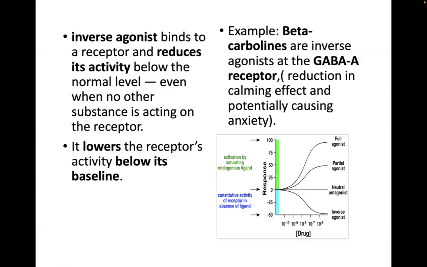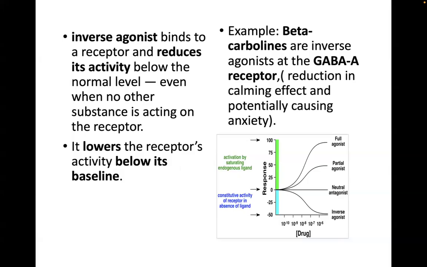So we say that this causes an inhibition of the constitutive activity of the receptor. And therefore, this inhibition, or this antagonism, can occur even in the absence of an agonist or a ligand in the system. Whereas the other antagonists can only work if there is also an agonist or a ligand in the system. Okay? So, pag wala, you might observe, no, because it lowers the receptor activity below its baseline.